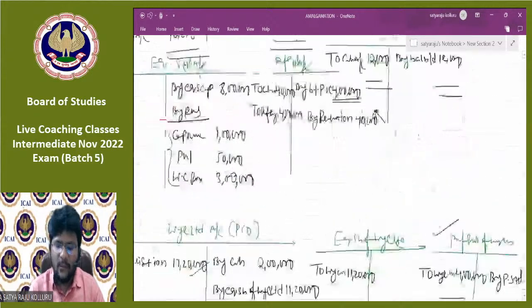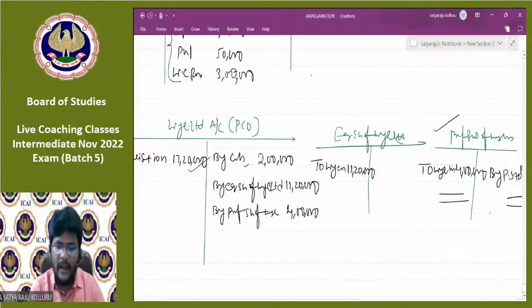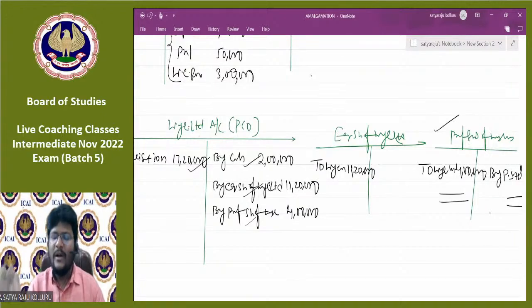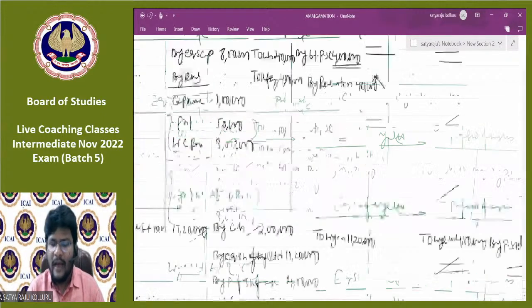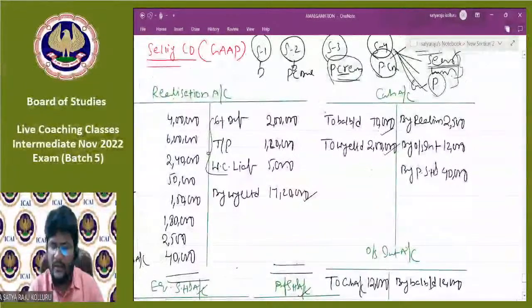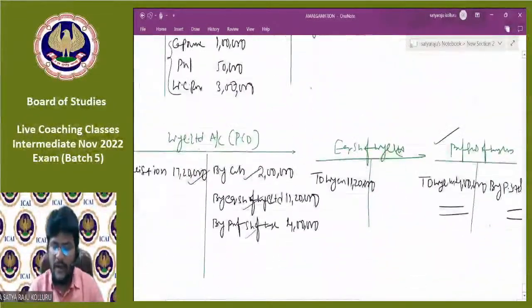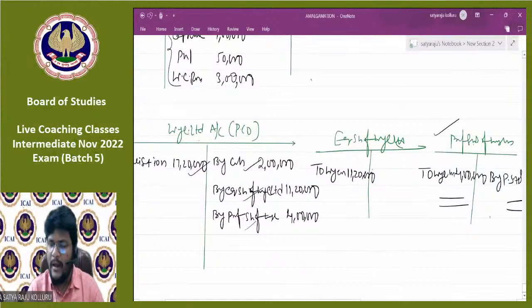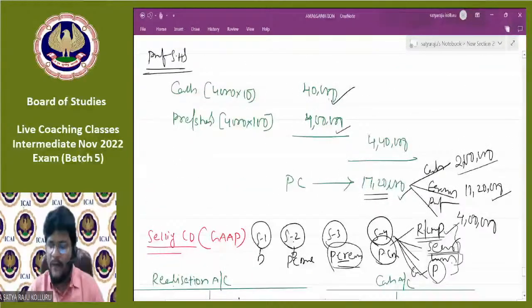The same entry I posted in Y Limited: by cash, by equity shares of Y Limited, by preference shares of Y Limited. Simultaneous posting I also gave: under cash, to Y Limited 2 lakhs; under preference shares of Y Limited, to Y Limited; under equity shares of Y Limited, to Y Limited. Do you understand? Next, after receipt of PC, the distribution of PC should occur in a particular order.